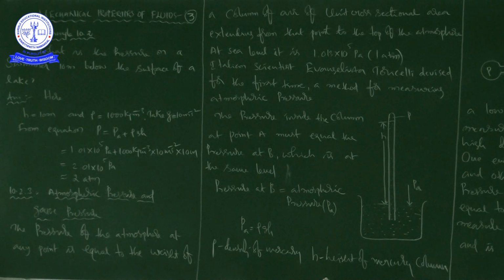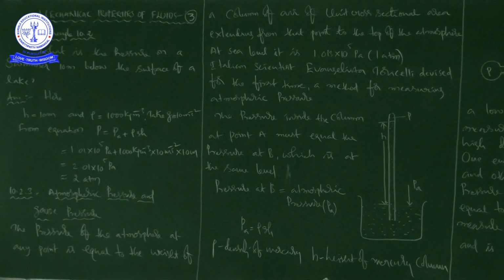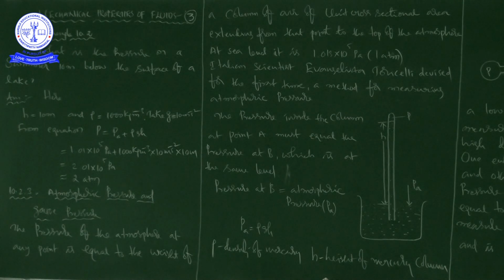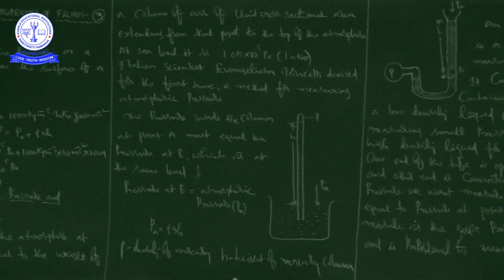Now, regarding this atmosphere, at sea level, what is the value? It is 1.013 × 10^5 Pascal. The famous Italian scientist Torricelli devised for the first time a method for measuring atmospheric pressure. So we can use a device to measure the atmospheric pressure at a given place. That is what we are going to discuss now.